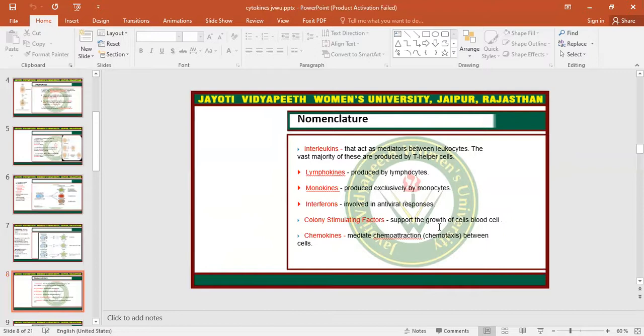from which they are secreted. The second thing is that the nomenclature is also based on the function of the cytokines. Two things are used to name the cytokines. That's the function, and second is the type of cell from which they are secreted. So how is the nomenclature of interleukin given?